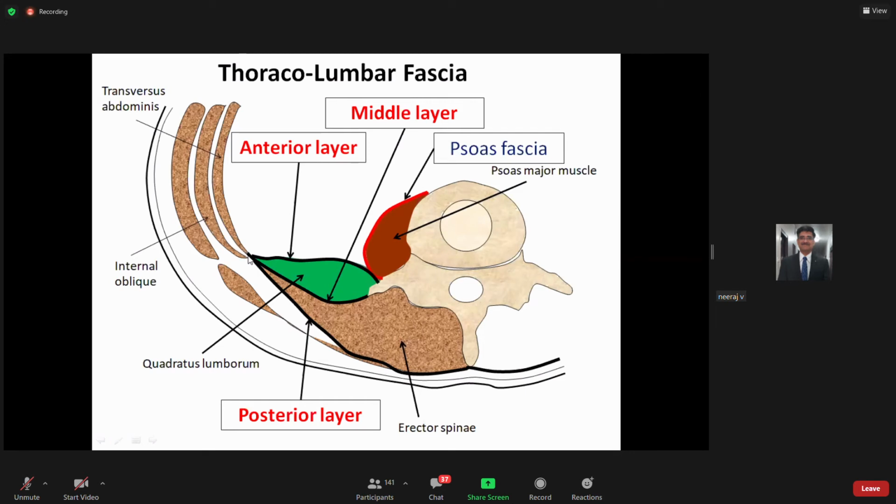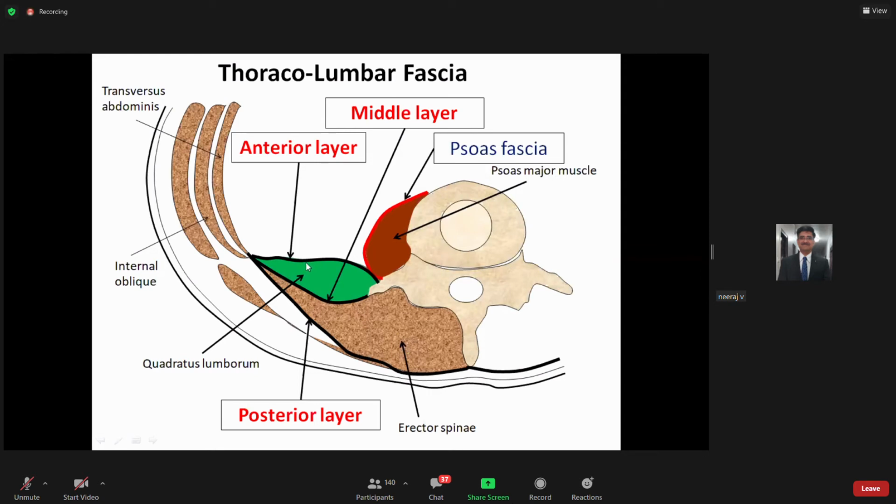Medially, as this thick fascia moves towards the vertebra, it splits into three layers: anterior, middle, and posterior. The posterior and middle layers are thick compared to the anterior layer, which is not that thick. Between the anterior and the middle layer you have the quadratus lumborum, while between the middle and the posterior layer of the thoracolumbar fascia, or lumbar fascia, you have the erector spinae.